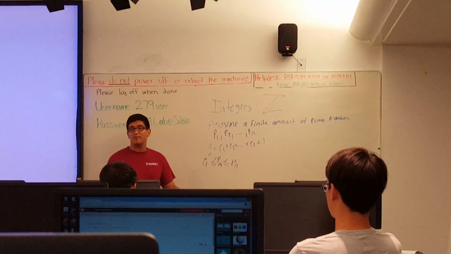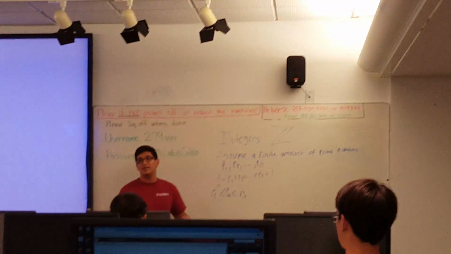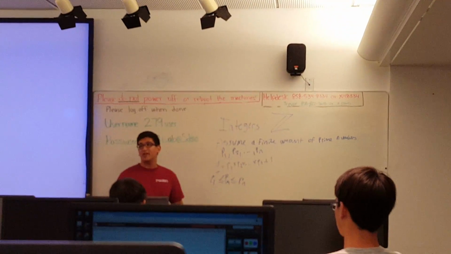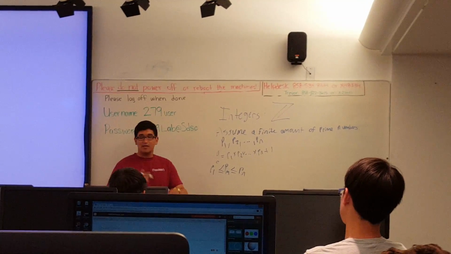And because of that, we can keep on doing this. We can just keep on doing this. You can do it by induction too. Just keep on doing that, and then you finally can come up with, okay, there's an infinite amount of prime numbers, because you can just keep on doing this.